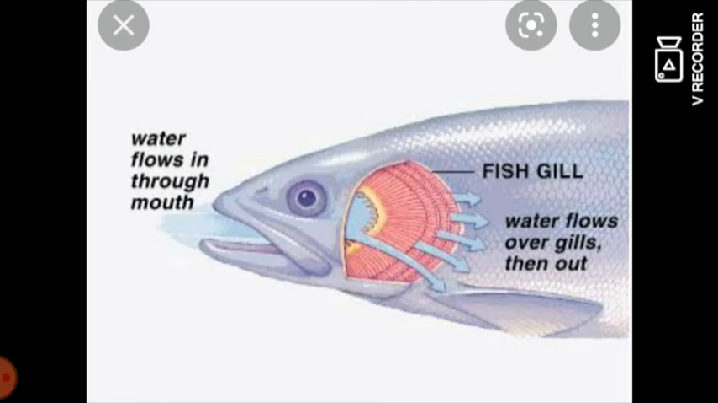But during expiration, the water is pushed out through the gills. Understand? During inspiration, the water enters through the mouth and flows over the gills, and tiny capillaries absorb the oxygen and release carbon dioxide in the water. But during expiration, the water is pushed out through the gills. Understand? These aquatic animals respire through the gills.